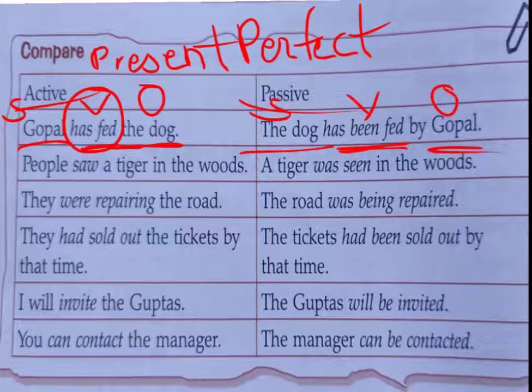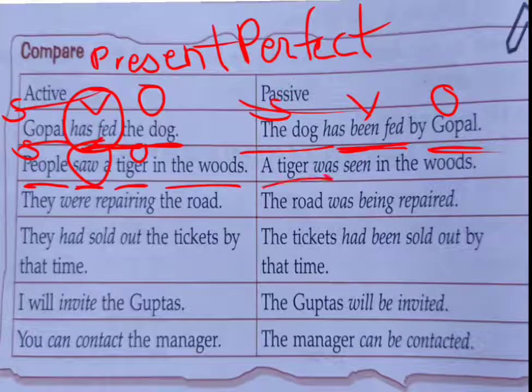People saw a tiger in the woods. People is a subject, saw is a verb, a tiger is an object, in the woods is an extra phrase. Now saw is showing that your sentence is in which tense? Simple past tense. So in the simple past tense, while turning into passive, what do we have to write? Yes, was or were plus verb 3.